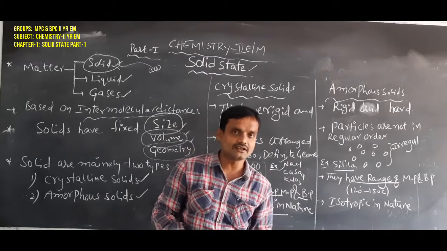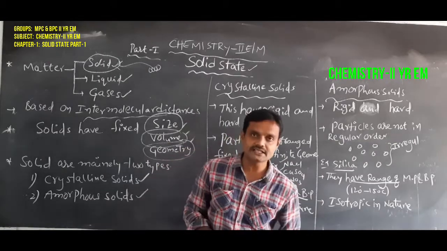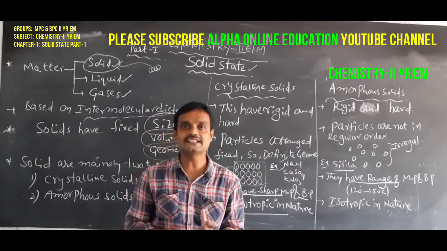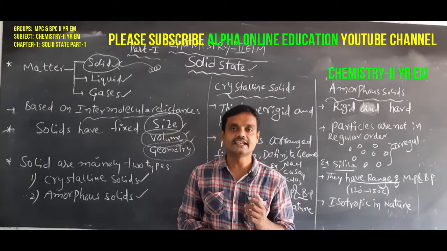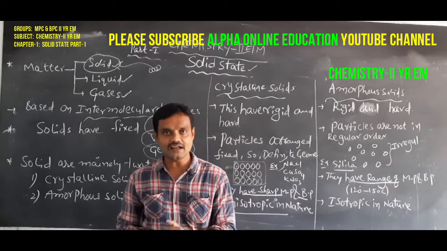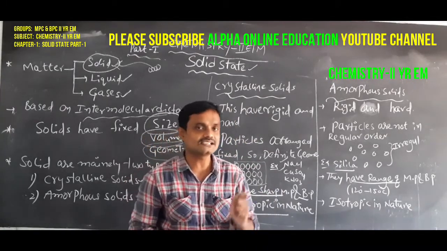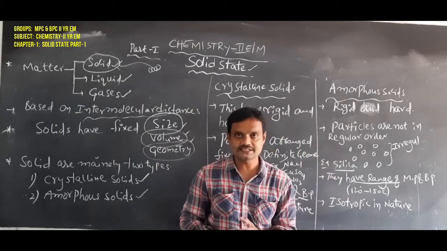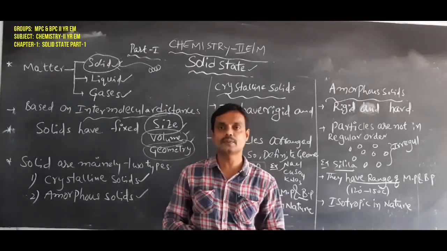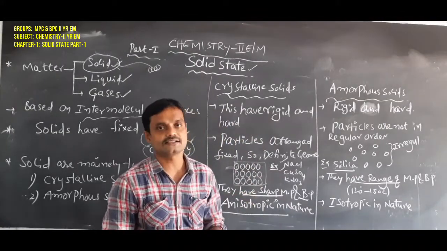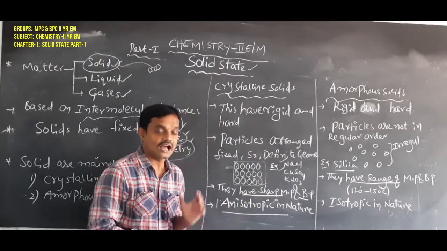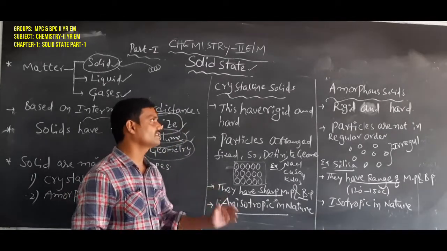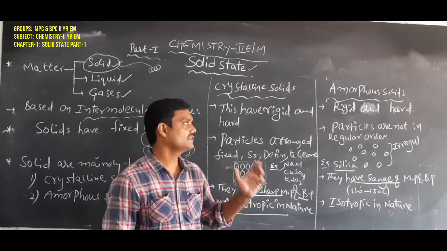But amorphous solids have isotropic nature, which means in any direction they have identical physical properties. That is called isotropic in nature. So amorphous solids follow isotropic nature, crystalline solids follow anisotropic nature. This is the main difference between crystalline solids and amorphous solids.